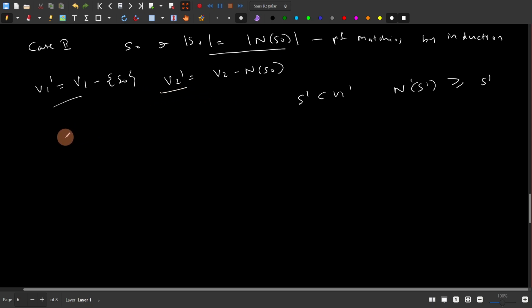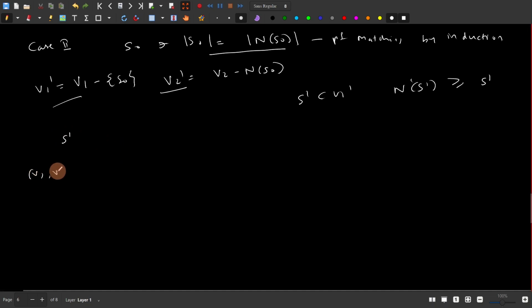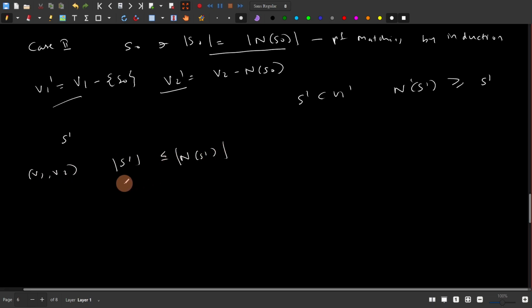So consider S dash. Now we know that in the V1 V2 system, S dash is less than or equal to N of S dash. But we want to check it in the V1 dash, V2 dash system. So here we'll just look at the worst case.